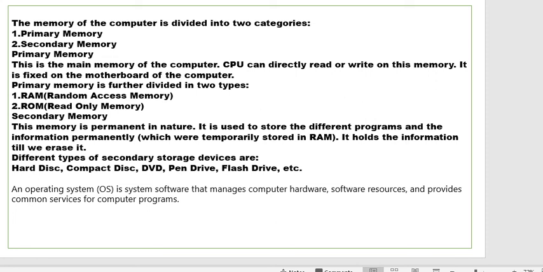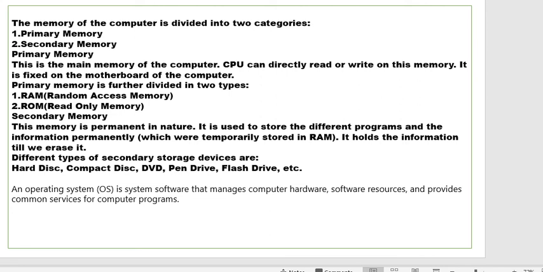So according to memory, we have primary and secondary. Primary memory is directly connected to the CPU and the motherboard, as you would have seen, along with the keyboard. Whatever information or command we give to our system, it directly stores through this process, right?